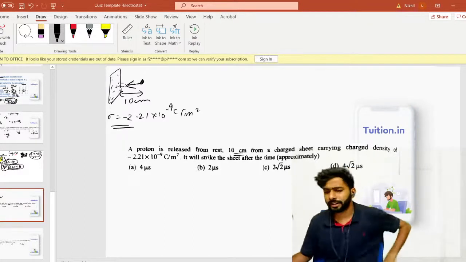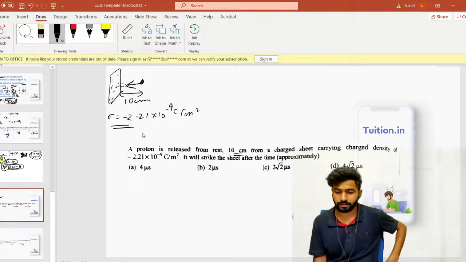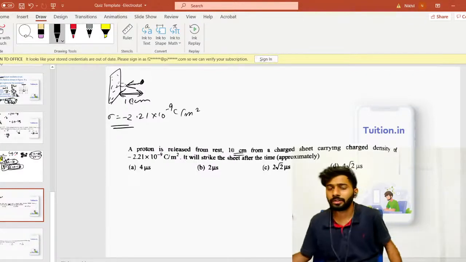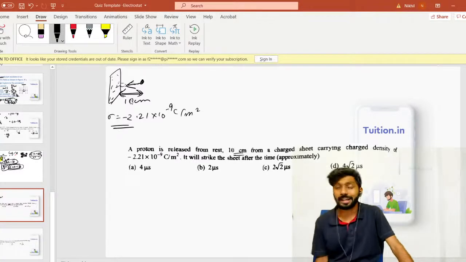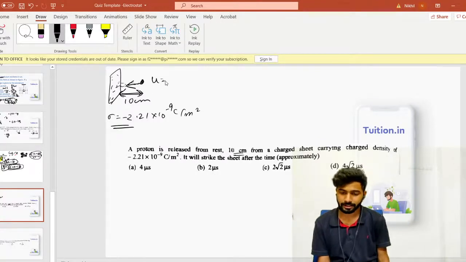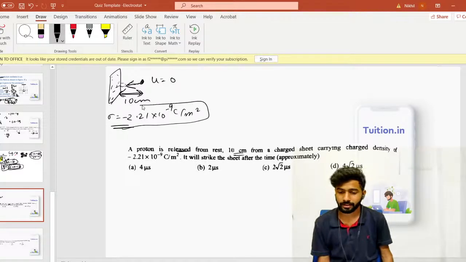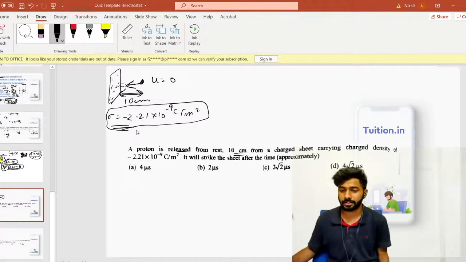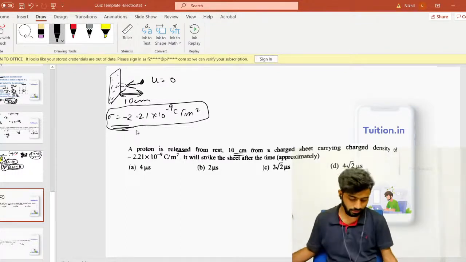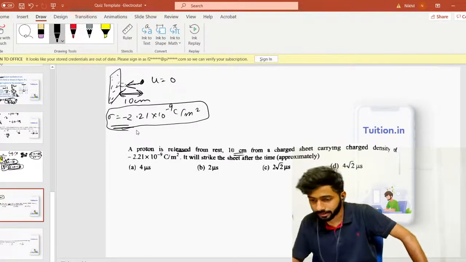So if you know the acceleration, right? The hint is, you need 2 minutes, by the way, for this question. If you know the acceleration, you have the distance with you. Which equation will you use? S equal to ut plus half at square, right? Because u is 0, the proton is starting from rest, that's given in the question. A is what you need, that you can get from this, right? If you know Gauss law, then you can get it from this. And from there, you have the distance, and you just need to find out the time, right? By the way, this is a charge sheet.